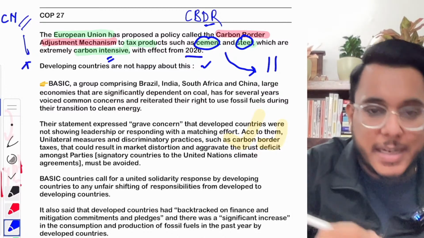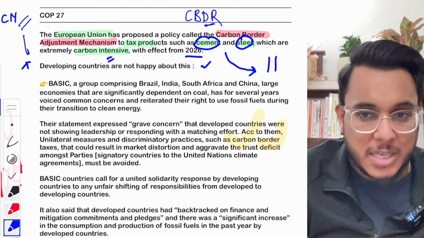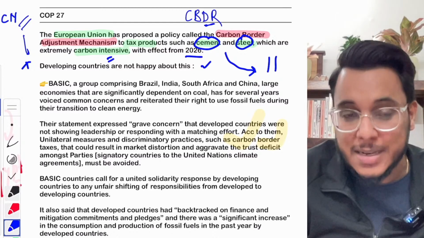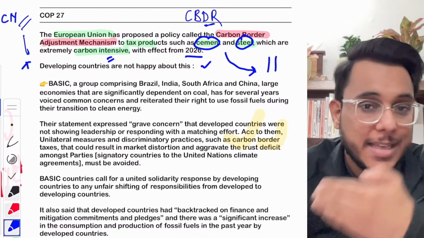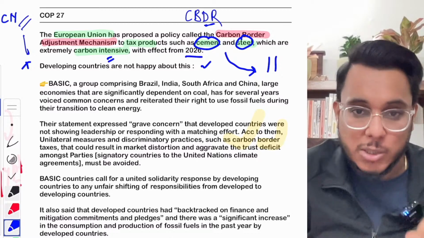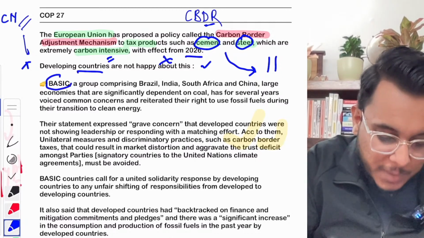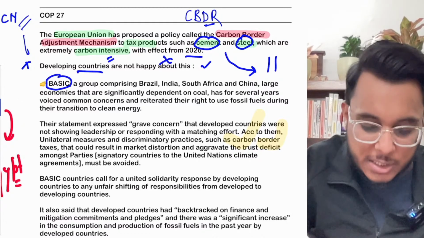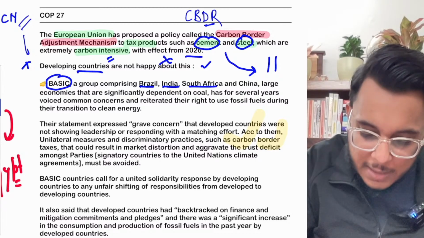Now the developing countries have a problem with this. Why? Because when we talk about India, India is a major exporter of cement and steel, and Indian cement and steel are dependent on coal energy. So therefore the developing countries are not happy about that. Now BASIC is a grouping which consists of countries such as Brazil, India, South Africa, China.